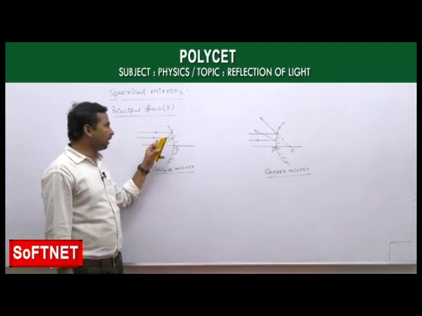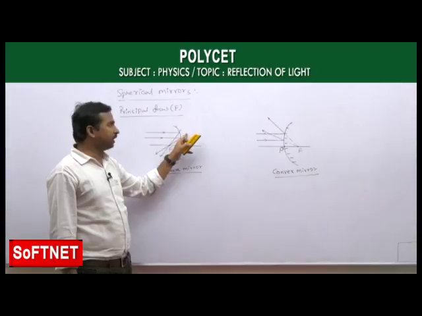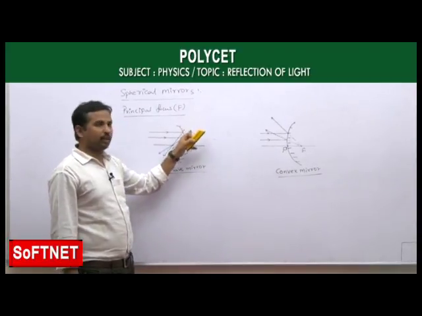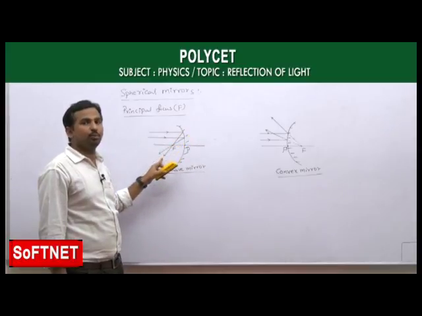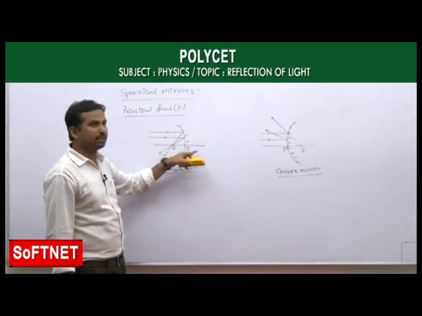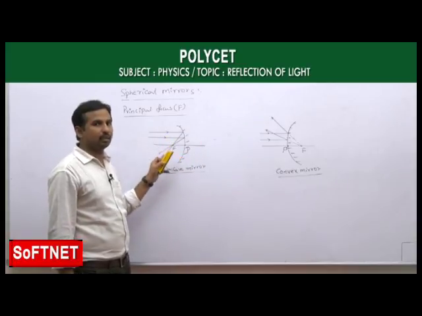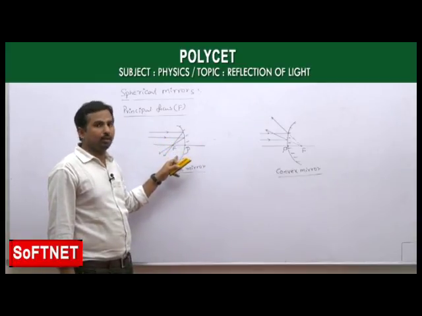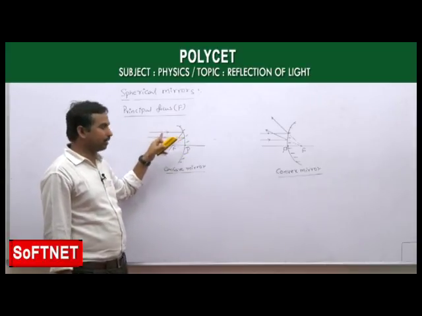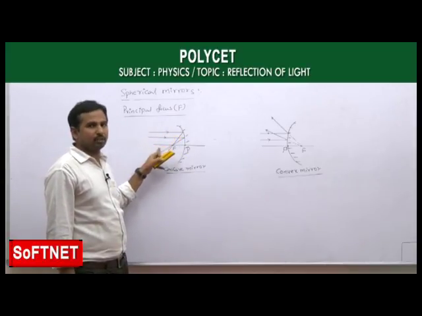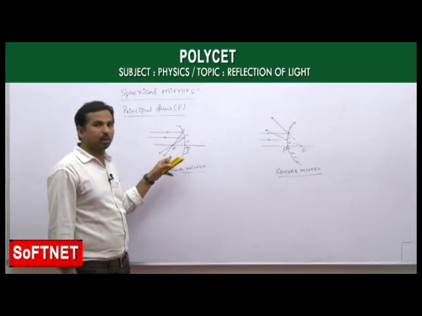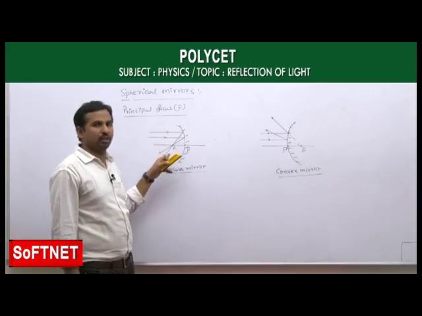When you are taking a parallel beam of light rays incident on a spherical mirror like a concave mirror, after reflection the light rays are going to meet at a point. And if that point is forming on the principal axis, then we call it the principal focus. Actually, if you take a parallel beam of light rays parallel to the principal axis of the spherical mirror, the focus is always formed on the principal axis only.